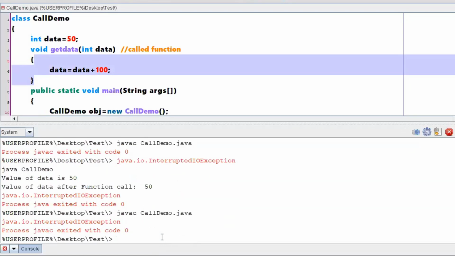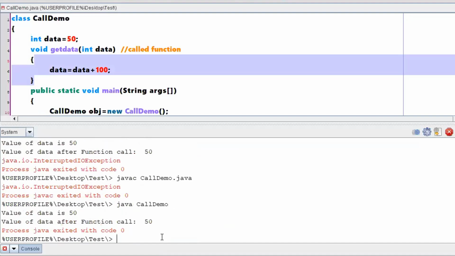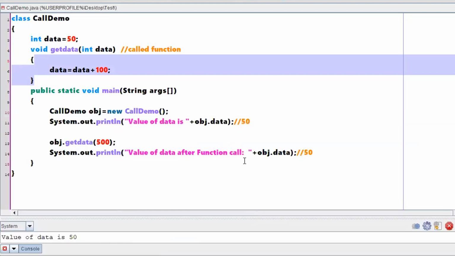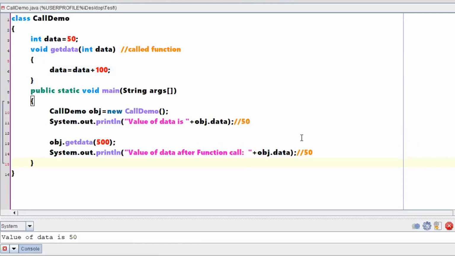Compiled, called them. The value of data is 50 initially. The value of data after a function call is also 50, right? So in both cases you are getting 50 and 50 itself, not the answer which you have given as 50 and 600.